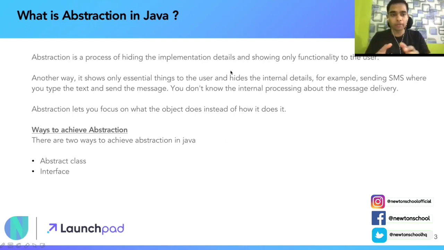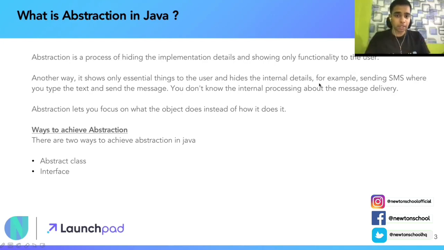Let's understand how we can achieve abstraction in Java. Coming specific to Java, there are two ways which Java provides to achieve abstraction. First is using an abstract class and second is using an interface. In this video, we are going to limit the scope only to the abstract class, and in the next video we will talk in detail about the interface. So what are these abstract classes, what are these interfaces? Let's dig deeper into it.